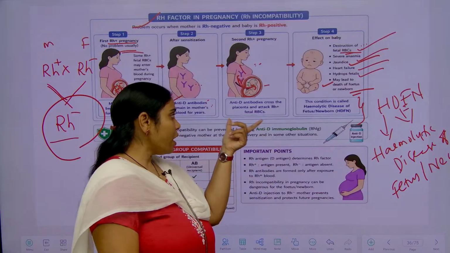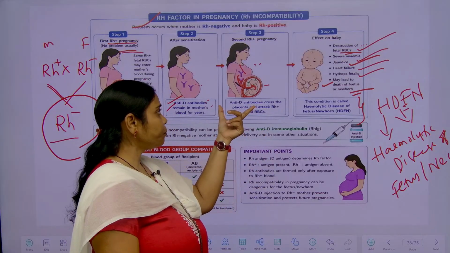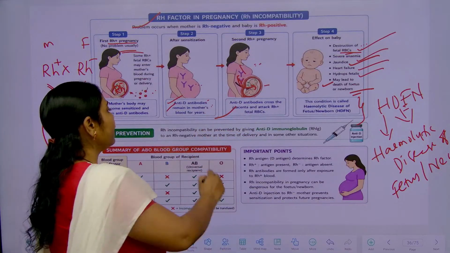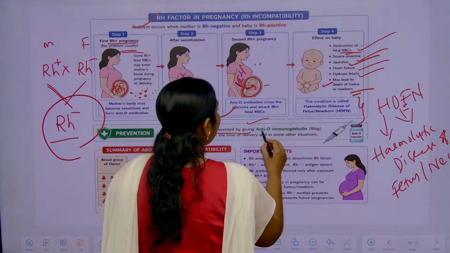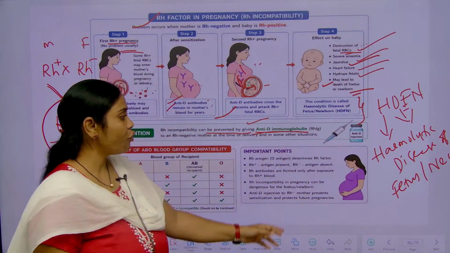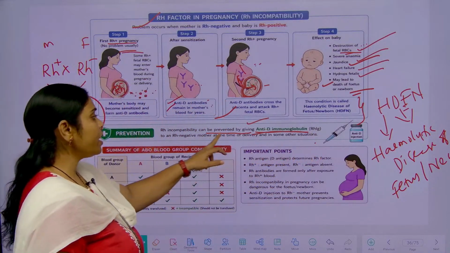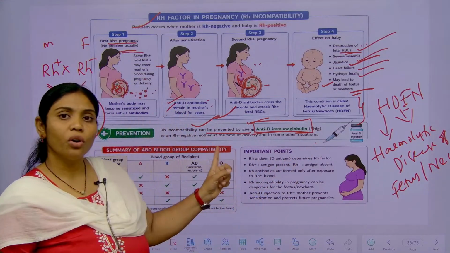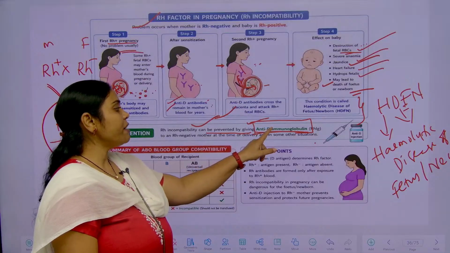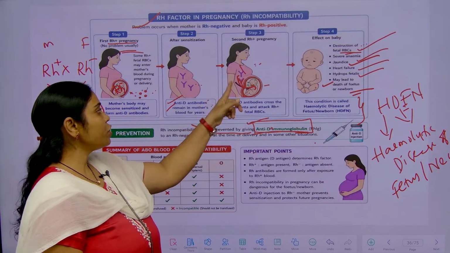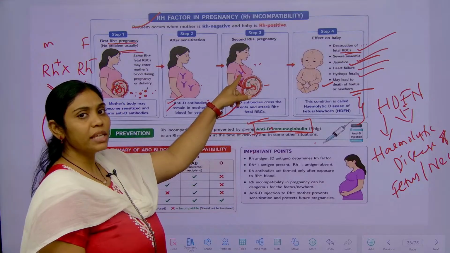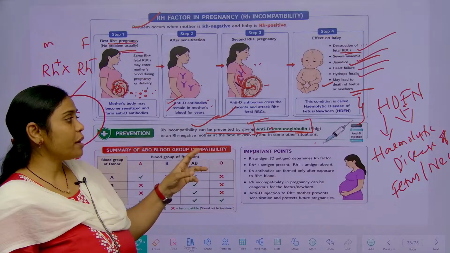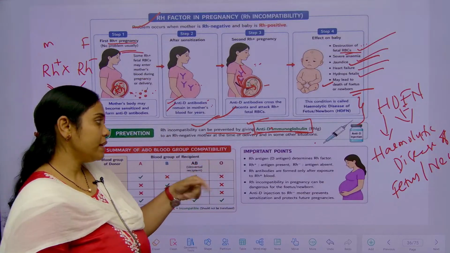So at the time of or after the delivery, the mother has to be given anti-D immunoglobulins in the form of an injection. It prevents the formation of more antibodies in the mother's body. In this way, in the second pregnancy the child can be saved.